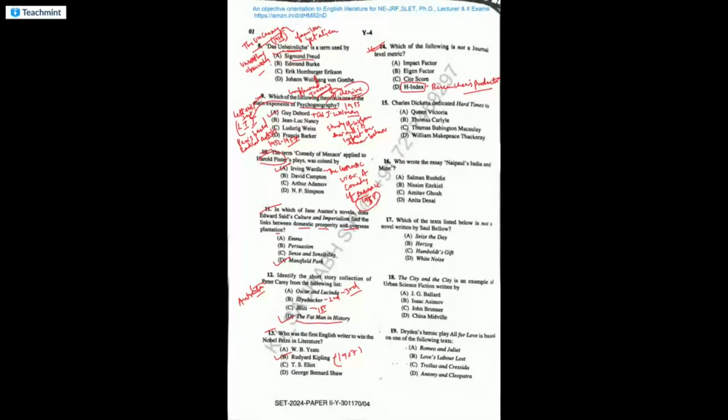All these three impact factor पे बहुत questions आ रहे हैं. Impact factor, aging factor, and site score. All these are, you can say, journal level metrics.